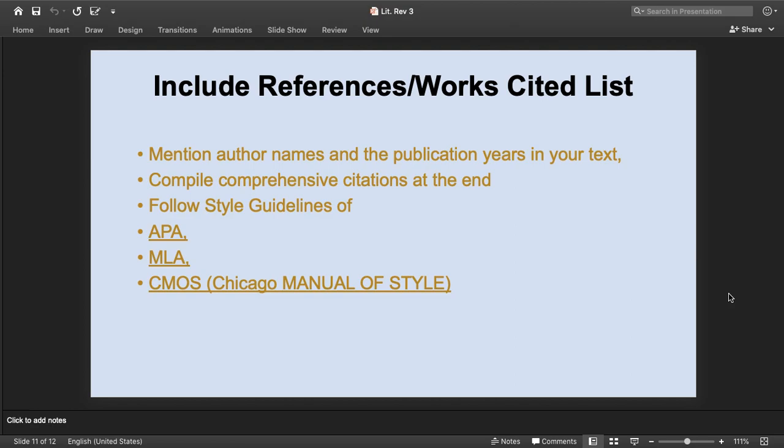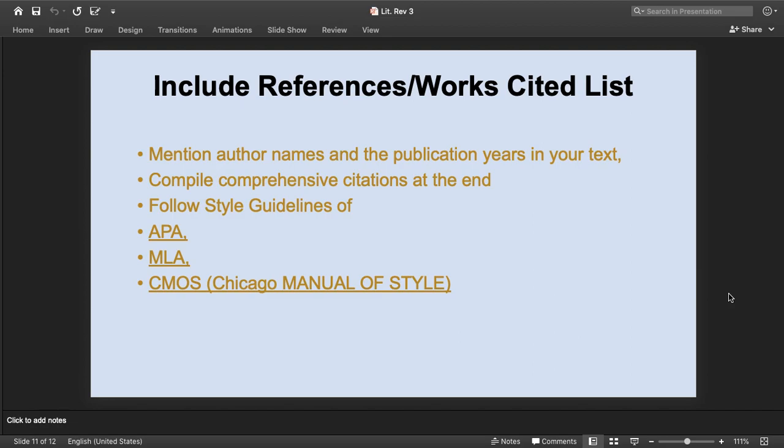After you have written it, you must keep in mind that you need to give the references of the works cited. For example, when you are writing, inside your text you're required to write at least the names of the authors and the publication years. If you are using indirect quotes, you may not need the page number. But if you are using direct quotes, you need the page number as well. So it is essential to provide in-text references. Not only are in-text references required, but one is also required to provide a comprehensive citation at the end of the chapter or at the end of the thesis, whatever the demand of the supervisor or the university is.